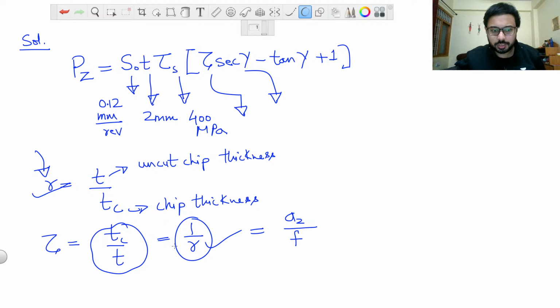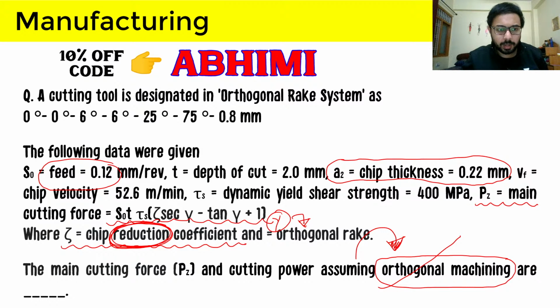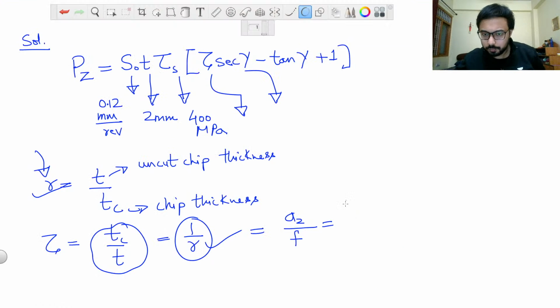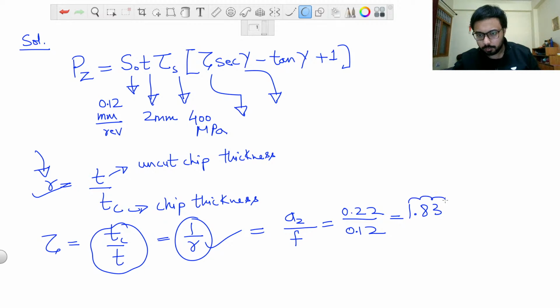Due to orthogonal machining, we have taken the uncut chip thickness as F, and the value of A2 is 0.22 and feed is 0.12, so 0.22 divided by 0.12. So what will be the value of zeta? Let me calculate it: 0.22 divided by 0.12 is coming as 1.83. Let us simply write it like this.